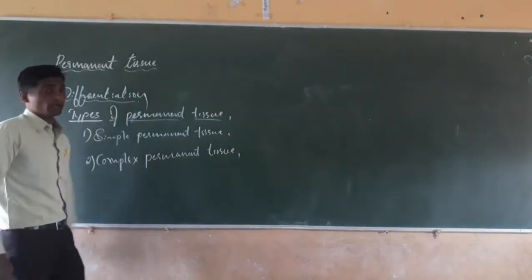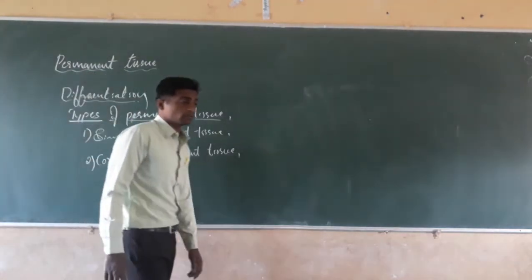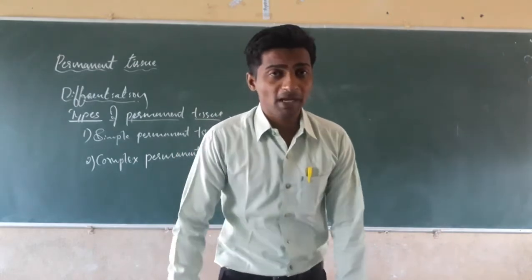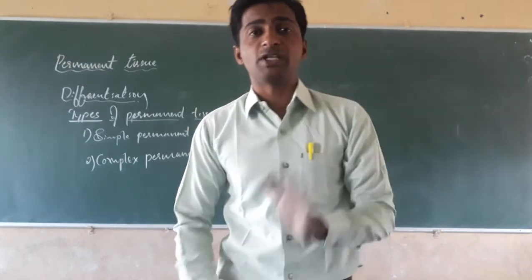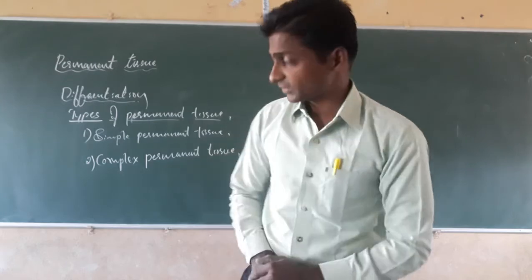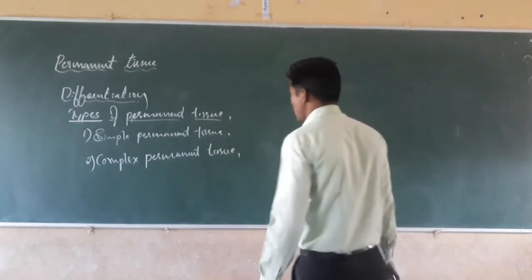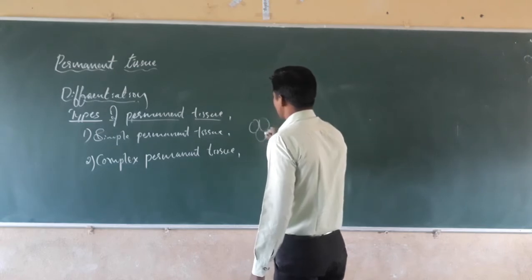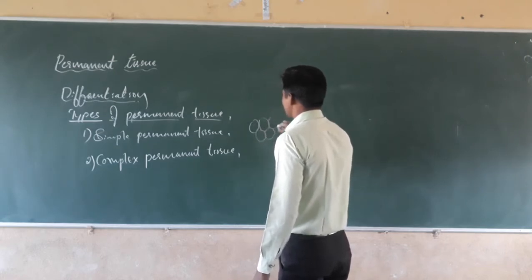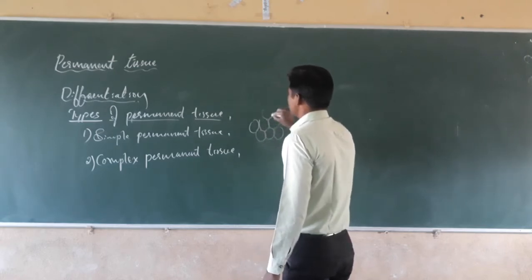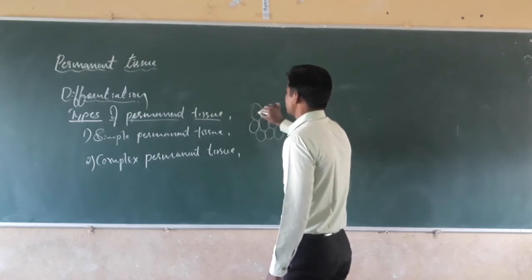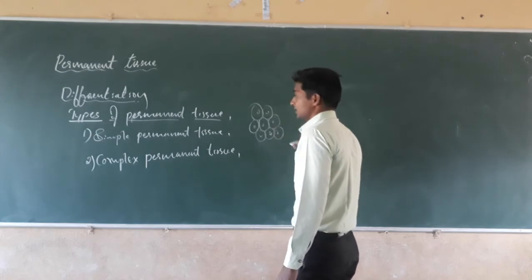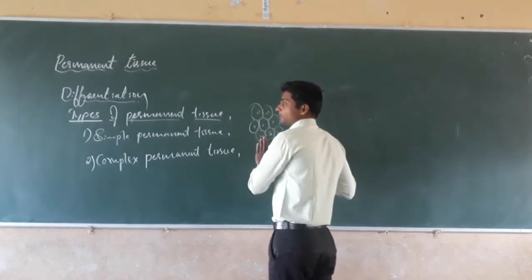See, why do we call them simple permanent tissue and complex permanent tissue? Simple permanent tissue is because of the presence of same kinds of cells. All the cells are of the same size and same shape, and they have the same function.